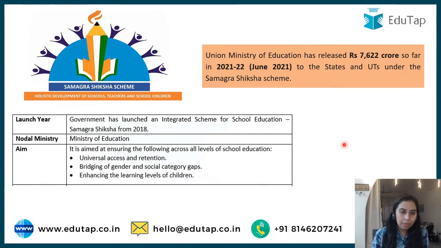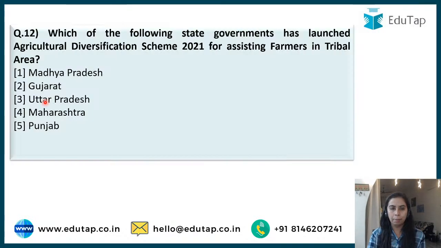Okay, so see, Samagra Shiksha, again I have taken this picture because it mentions holistic development of teachers, schools and school children. So infrastructure will be built, and the students, obviously the building of school is of no use unless students are there. So students will be there, they can access the education, gender gaps would be reduced, societal gaps would be reduced, level of education would be increased for the students who are already going, and finally teachers would also be helped. Okay, so all these are the features of Samagra Shiksha scheme, right? Will you be able to recall it? It's easy. I hope you can easily remember it. Chale fir?